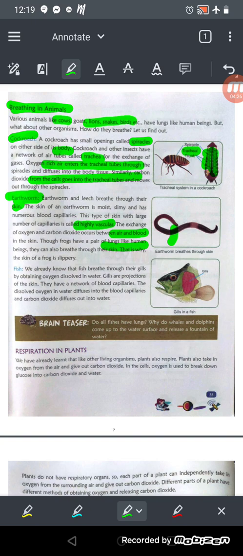So what we have learned is that earthworms and leeches breathe through their skin.